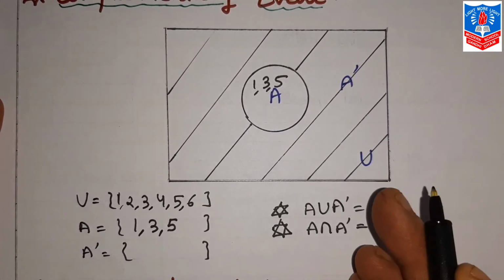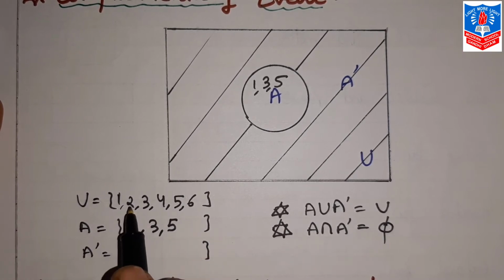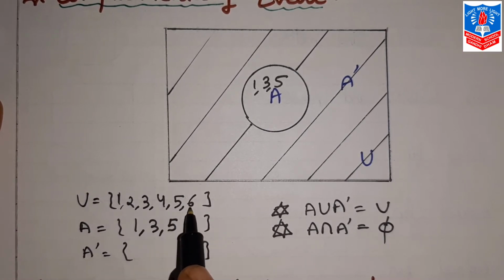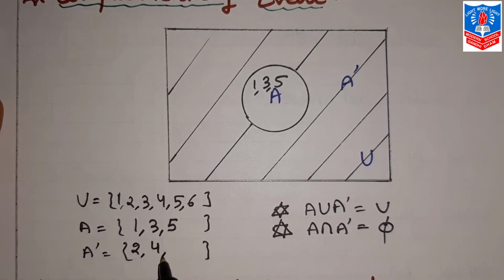Other than A. That means excluding 1, 3, 5, the rest of the sample points or possible outcomes of sample space U, that is even numbers 2, 4 and 6, that is A dash.